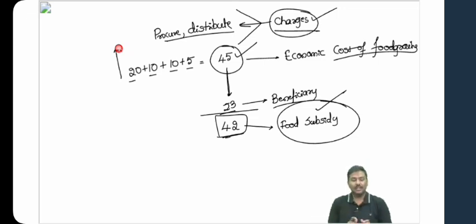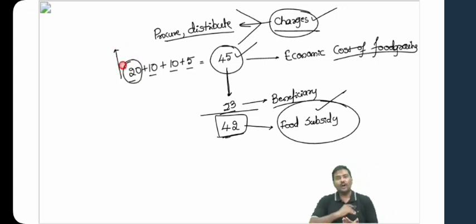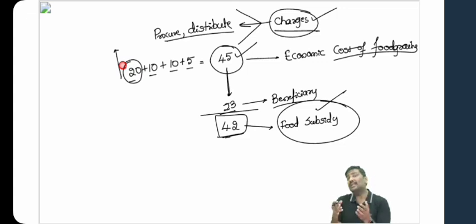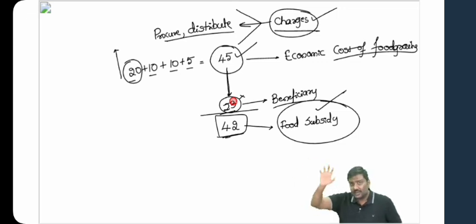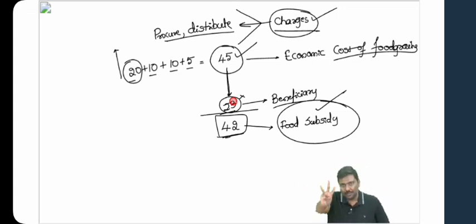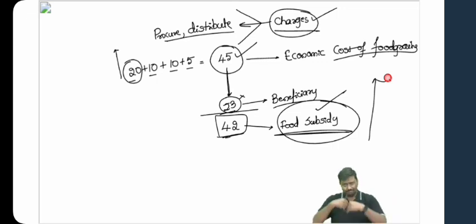So understand the problem here. Over the last decade, the Government of India has kept on increasing MSP. The petrol and diesel prices have varied, but the issue price has not changed. Under NFSA, the National Food Security Act, introduced from 2013, the government announced an issue price of 3 rupees per kg of rice, 2 rupees per kg of wheat, and 1 rupee per kg of coarse grains. Whereas MSP has increased, cost of transportation has increased. Now, don't you think the food subsidy bill of the Government of India would be higher?